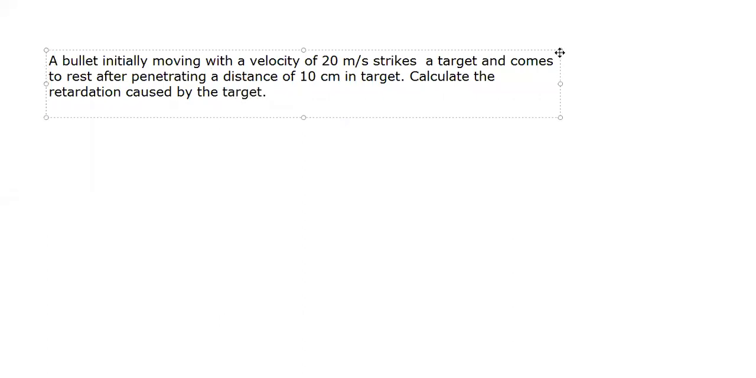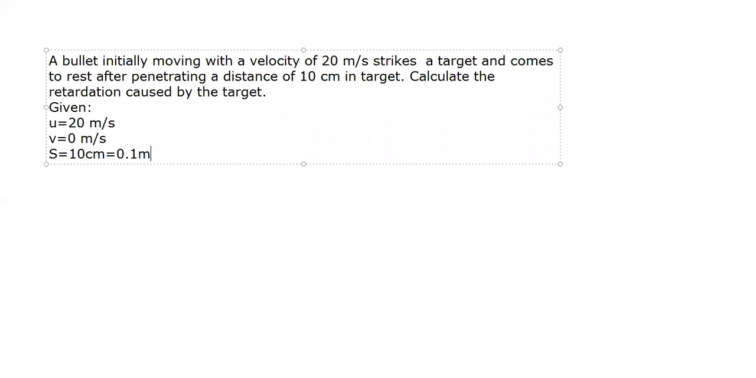Here we need to understand the formula. Okay, so write down the given first. A bullet is moving with the initial velocity. So u is coming out to be 20 meter per second. Strikes a target and comes to rest. So the final velocity is 0. And how much is the distance it travels? S is given, 10 centimeter. Now 10 centimeter is equal to 0.1 meter, because all the answers must be in the same unit, SI system. So in SI system, your distance will always be in meters.